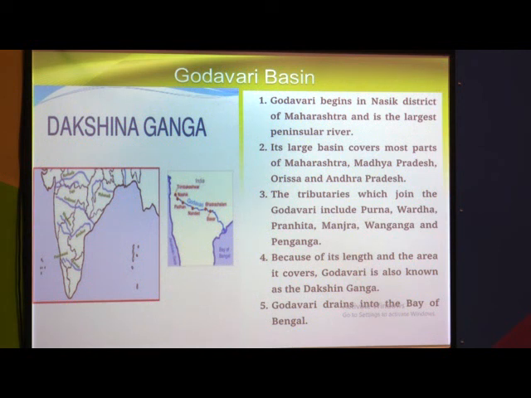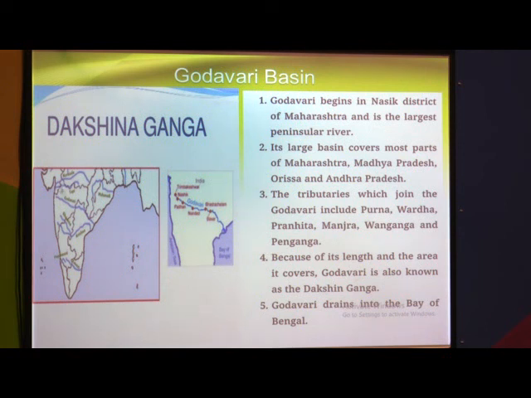The main tributaries are Pranahita, Purna, Vardha, Manjra, Wainganga and Painganga. Because of its length and because it drains most of South India, it is also called Dakshin Ganga.